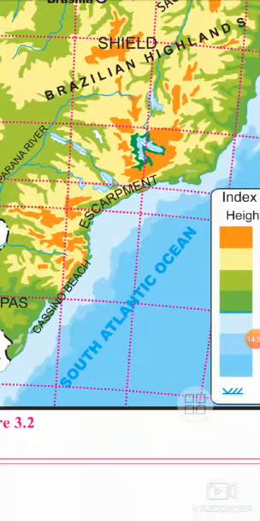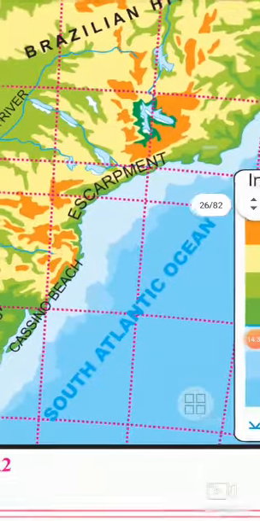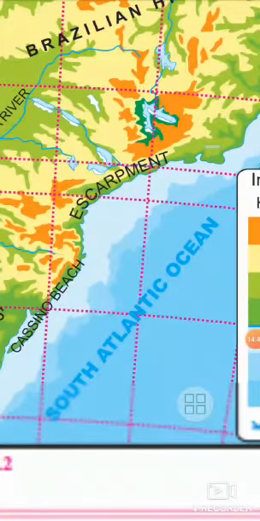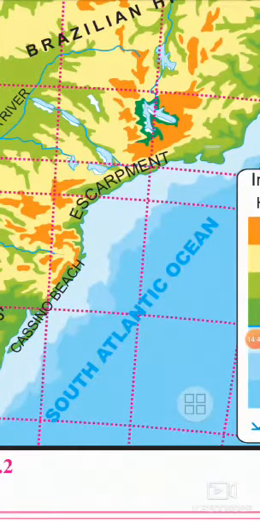Now features of marine islands, which are a part of the mainland of Brazil. They are located in the Atlantic Ocean, nearly 300 km away from the mainland of Brazil. They are rocky and are the tops of submerged mountains.